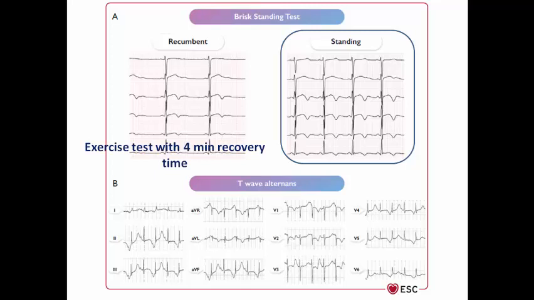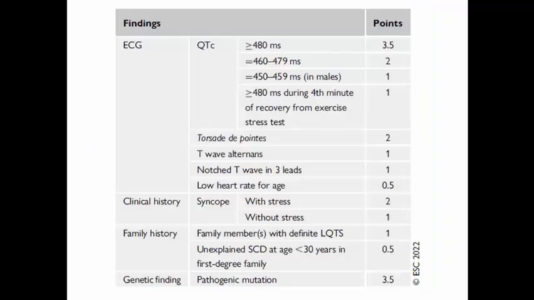And also exercise test with 4 minutes recovery time can show lack of shortening of QT interval, which can diagnose long QT syndrome. And here the patient developed alternating positive and negative T waves beat by beat. This is called T wave alternans, which is one of the highest signs of risk of sudden cardiac death in long QT syndrome. This table shows a diagnostic score for long QT syndrome based on the corrected QT interval, presence or absence of torsade de pointes, T wave alternans, notched T wave in 3 leads, low heart rate for age, besides the symptoms, family history, and genetic finding.